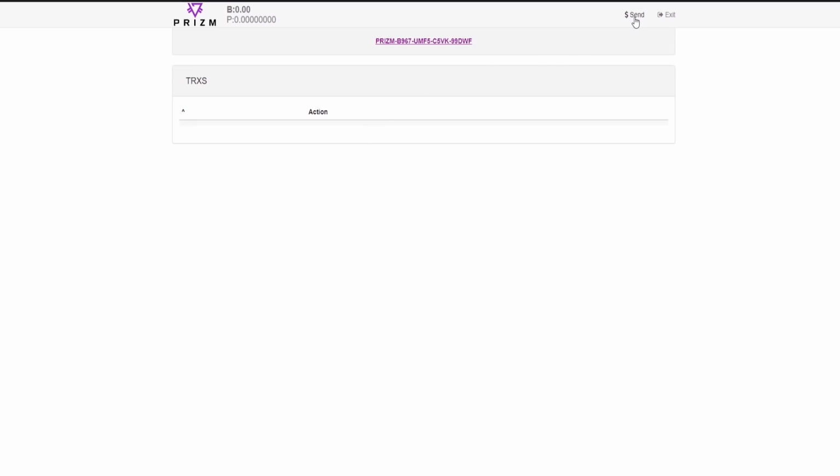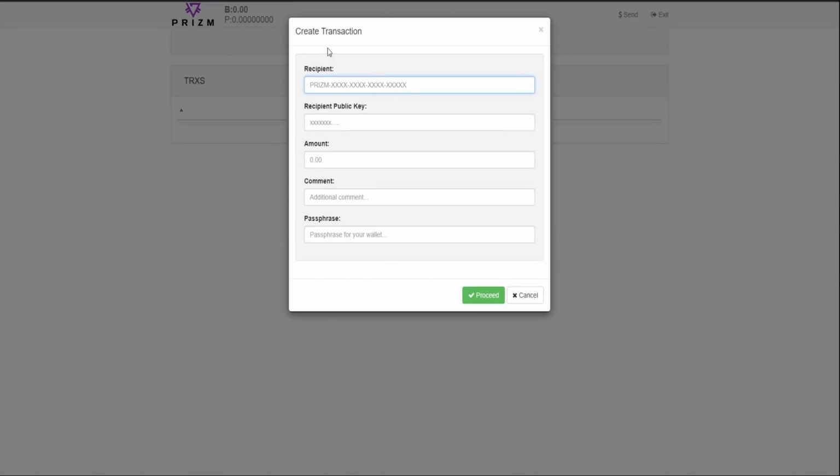Consider sending coins. To do this, click the send button. First line. The recipient's wallet address. Second line. The recipient's public key. If the wallet is activated, this field is filled in automatically. Third line. Amount of coins.